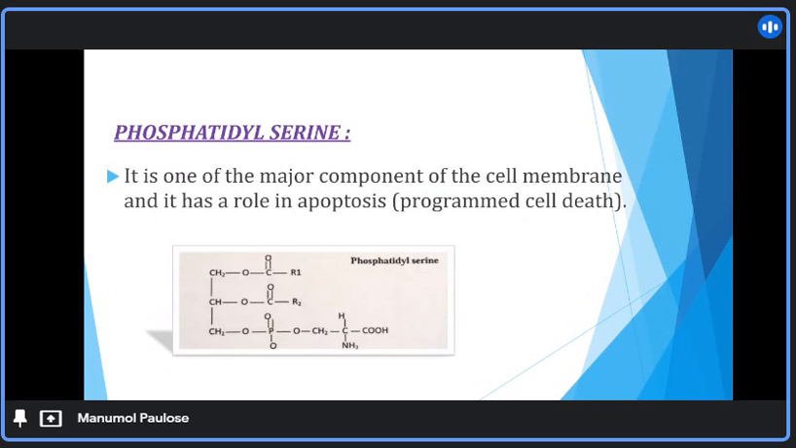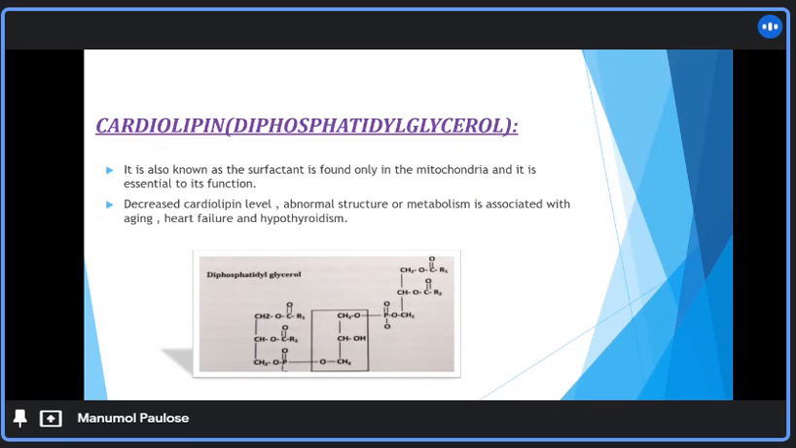Next one, phosphatidylserine. It is one of the major components of the cell membrane and its role is in apoptosis. Apoptosis means programmed cell death. Next one, cardiolipin. It is found only in mitochondria and it is essential to mitochondrial function. Decreased cardiolipin level, abnormal structure or metabolism is associated with aging, heart failure and hypothyroidism.